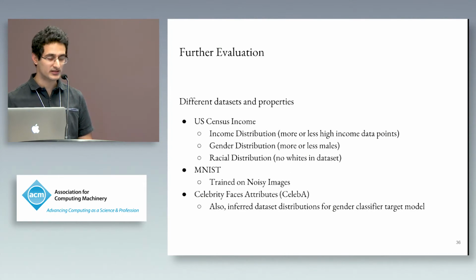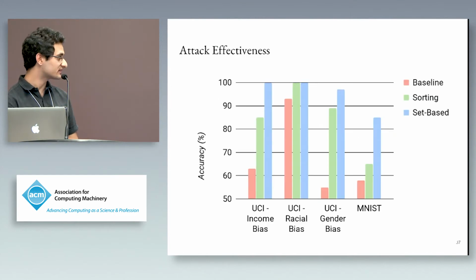So I will admit that I have not tested that out very extensively, but I would like to point out the results of the racial bias experiment. You can see that baseline performs slightly well. The set base retains its accuracy regardless of the experiment on the UCI dataset. But in the racial bias case, the baseline also performs very well. So I guess that could point to the fact that since we remove whites entirely, that was a simpler problem to solve, and that's why the baseline did very well. That still doesn't take away the fact that set base performs very well in very difficult tasks as well, such as the MNIST task or the hardware performance counter, the Bitcoin mining task.